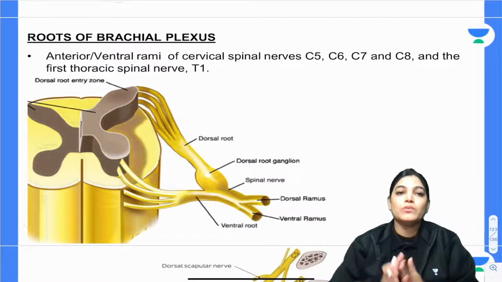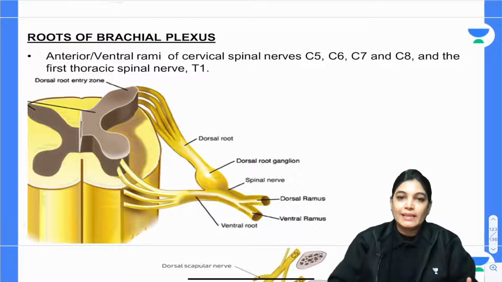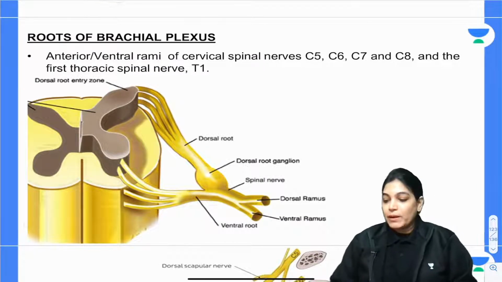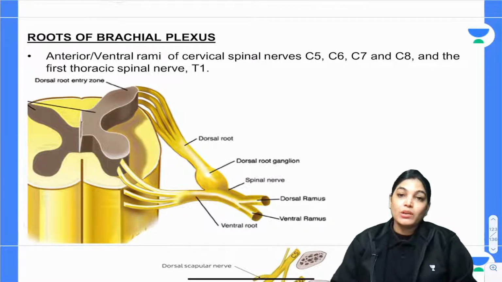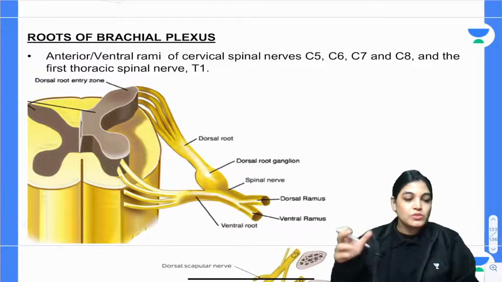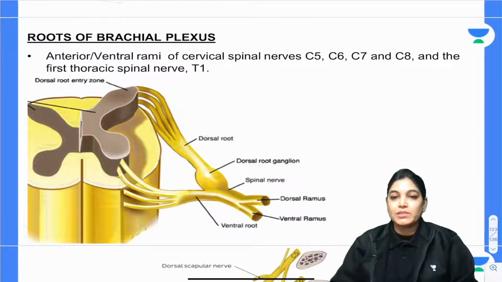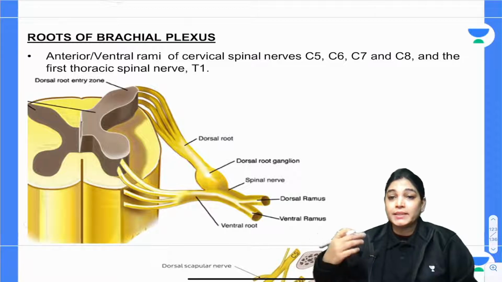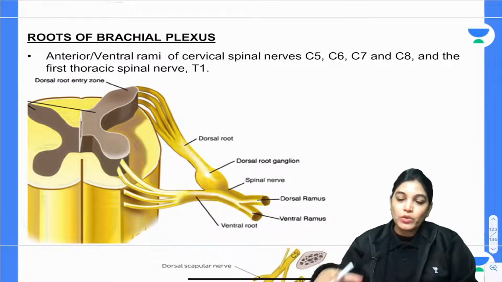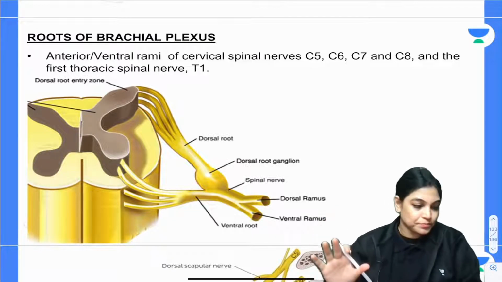So, what I told you, you should know the concept of anterior rami and posterior rami, because many students, when they read upper limb, have not gone through the spinal cord and the spinal nerves at first year. So, they are not understanding the word anterior rami. So, I want to let you understand the difference between anterior and posterior rami. What do you understand by anterior rami and what do you understand by posterior rami?